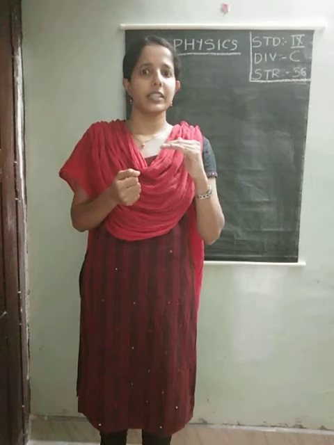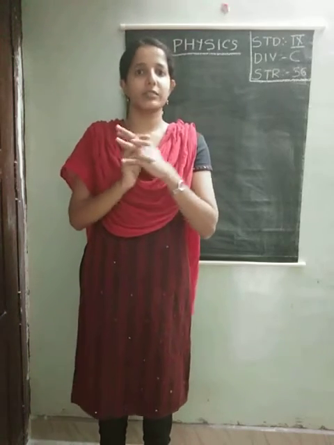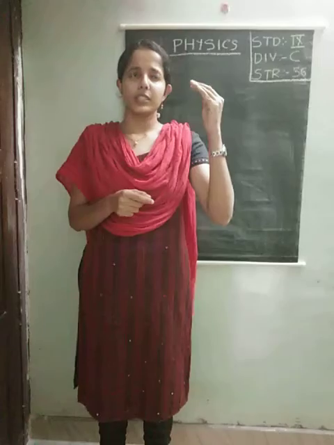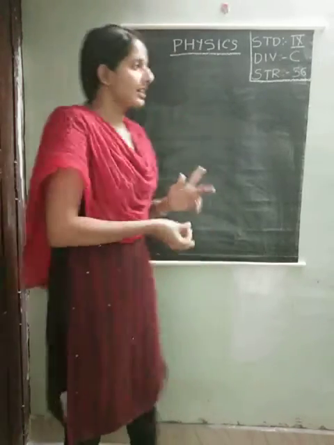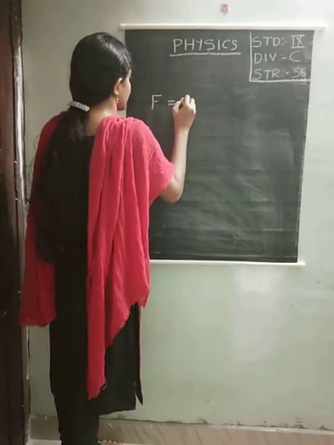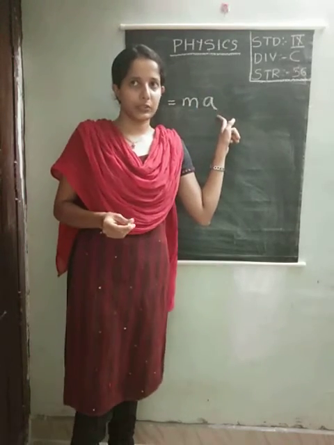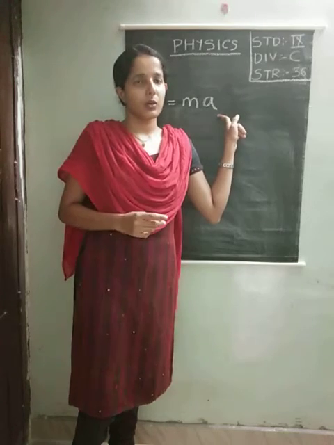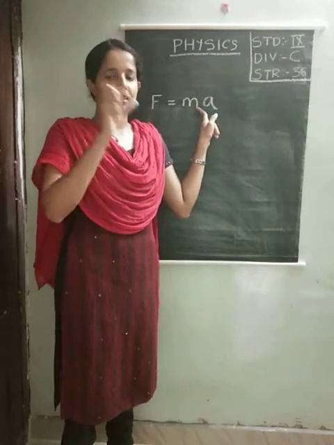So what was that equation? Obviously F is directly proportional to rate of change of momentum, and from that equation we derived what? Very good, F is equal to ma. So this is the expression, F is equal to mass of the body times acceleration produced. Okay. So now I am going to apply a small change in this equation.